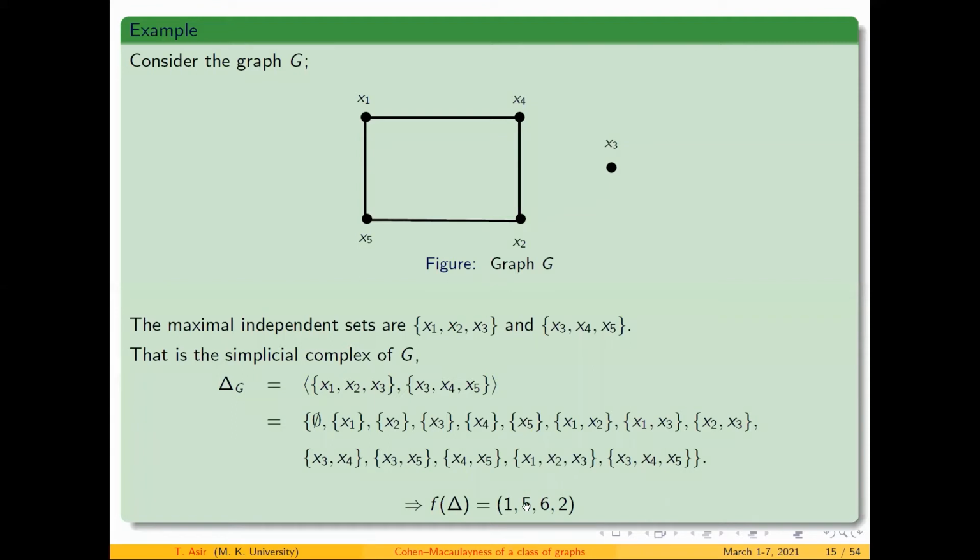Therefore I have f of minus 1, f0, f1, and f2. As we discussed earlier, f of minus 1 is 1. f of 0 counts independent sets of cardinality 1, and there are 5 vertices, so it is 5. There are 6 sets of order 2, so f1 is 6. And there are 2 sets of order 3, so f2 is 2. This is how we calculate the corresponding F vector of a graph.